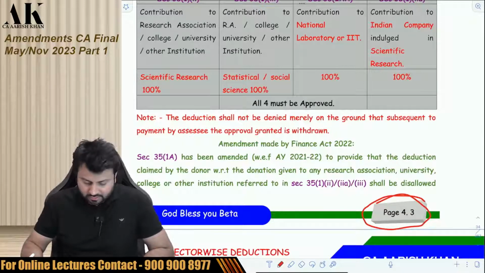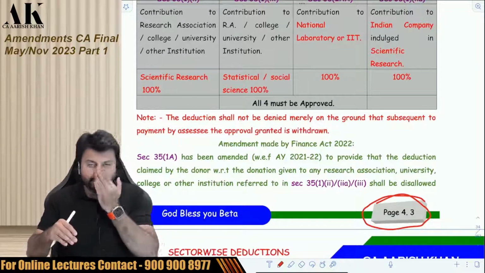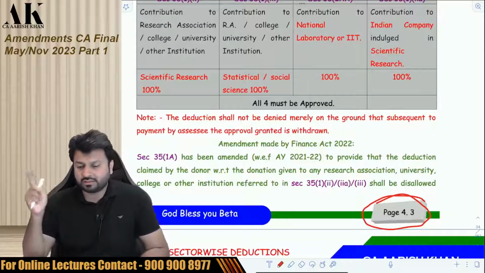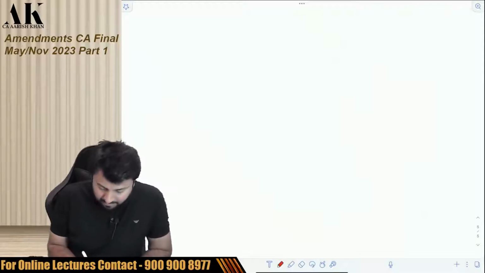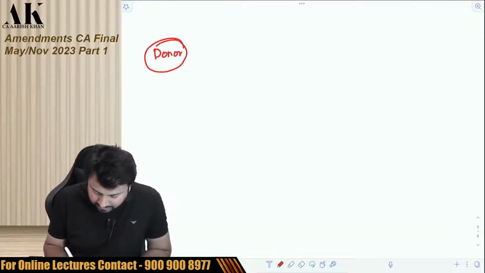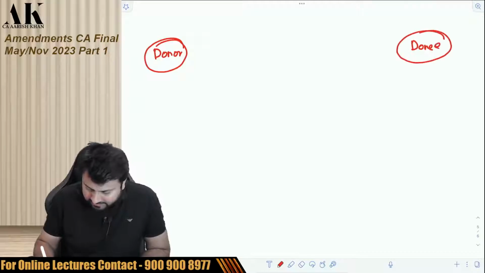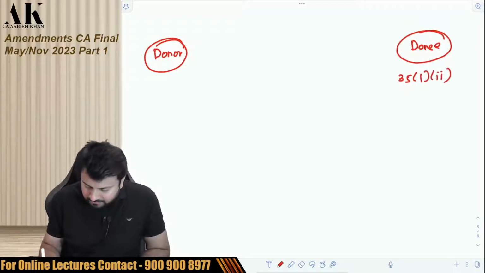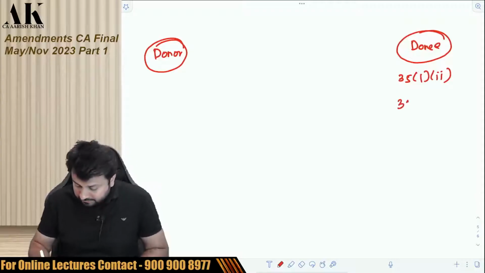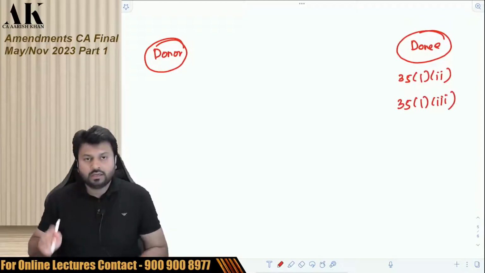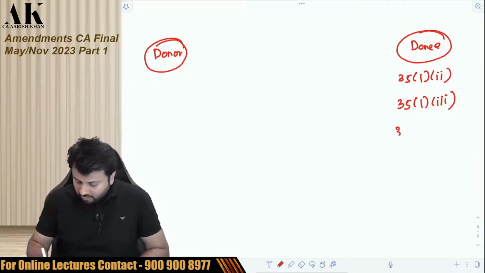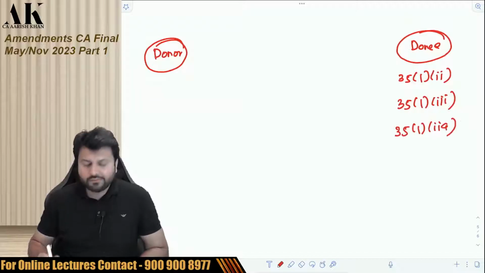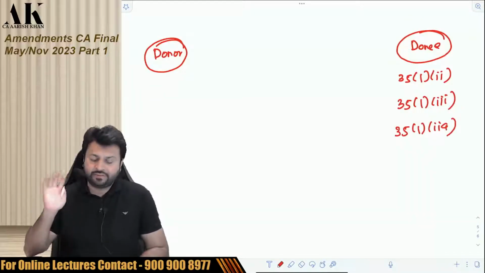Now pay attention, please. The first thing which we have to see over here is an amendment in relation to something which was made in the last year. Let me tell you what this amendment is all about. Suppose there is a donor over here and there is a donee over here, and the donee is registered in section 35(1)(ii), which is a scientific research association, or 35(1)(iii), which is an association engaged in statistical research or social science, or 35(2AA), which is an Indian company engaged in scientific research.